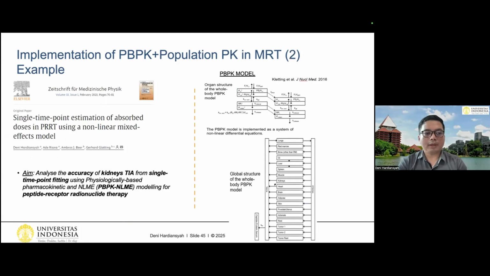So this is the publication. The aim was to analyze the accuracy of kidney STIA from single time point fitting using physiologically based pharmacokinetic and NLME modeling for peptide receptor radionuclide therapy. And this was the PBPK model on the right side, the schematic diagram of the organ structure and also the global structure that we use in our method.